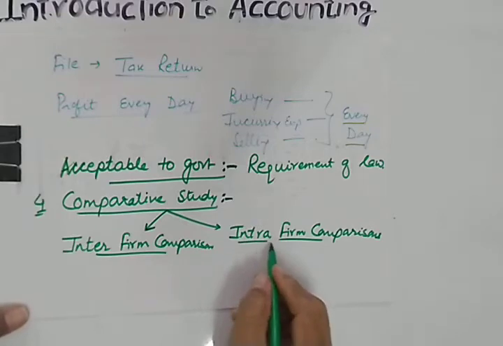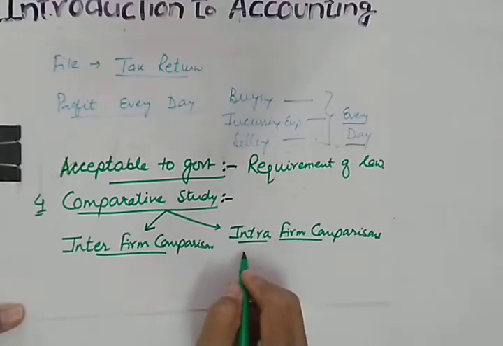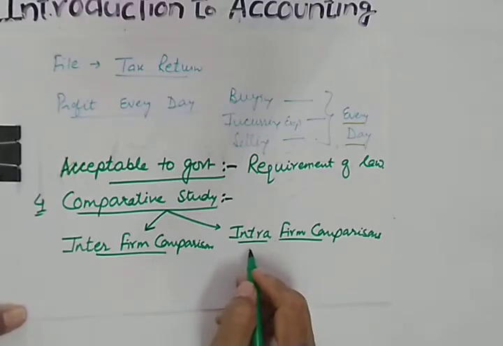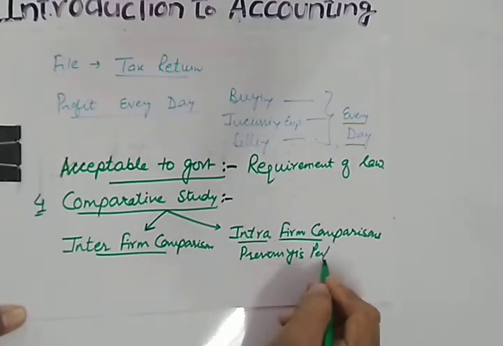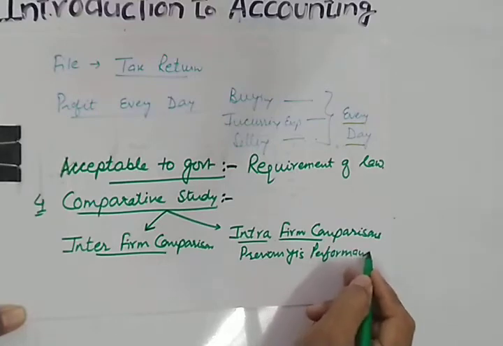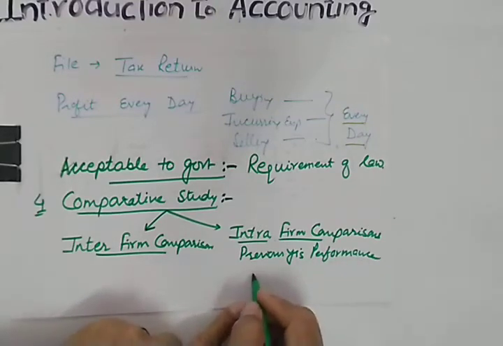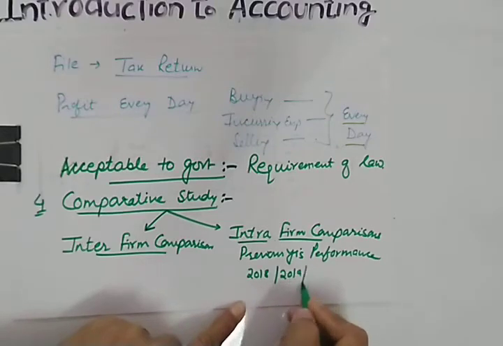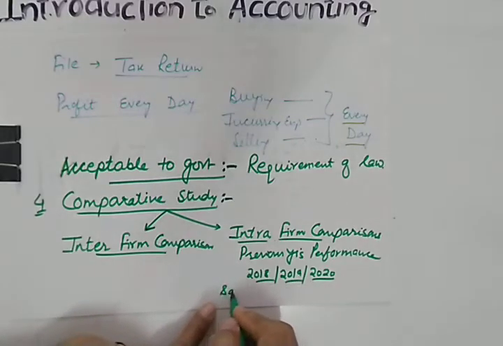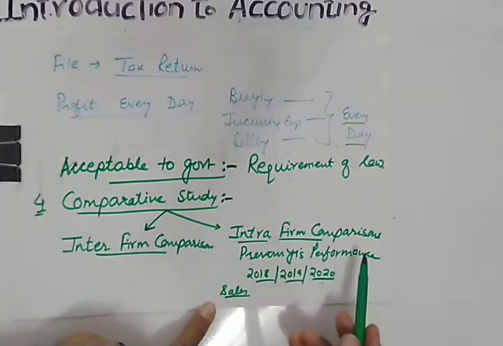Intra-firm means in this case the firm is comparing its own performance with the previous years' performance. For example, if they are comparing their sales of 2018, 2019 or 2020, sales of all these years are compared, then this will be known as intra-firm comparison.